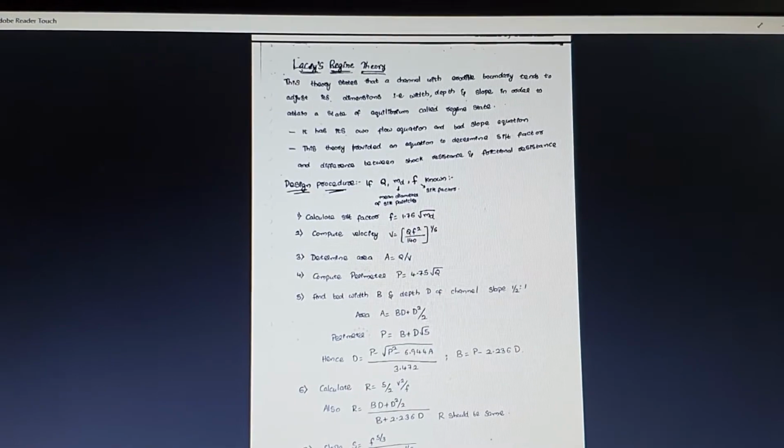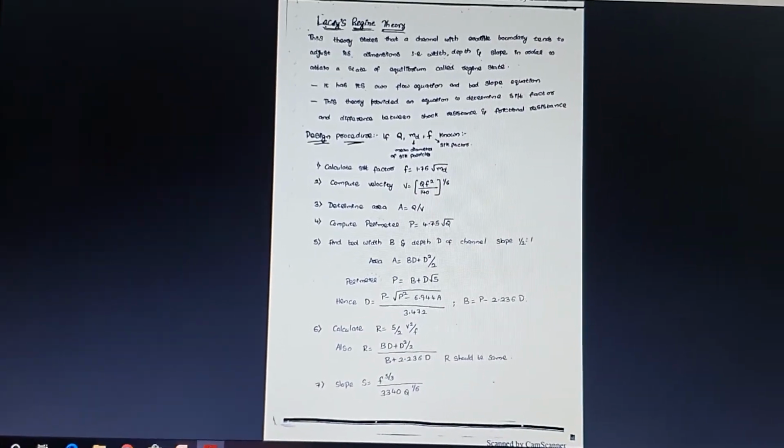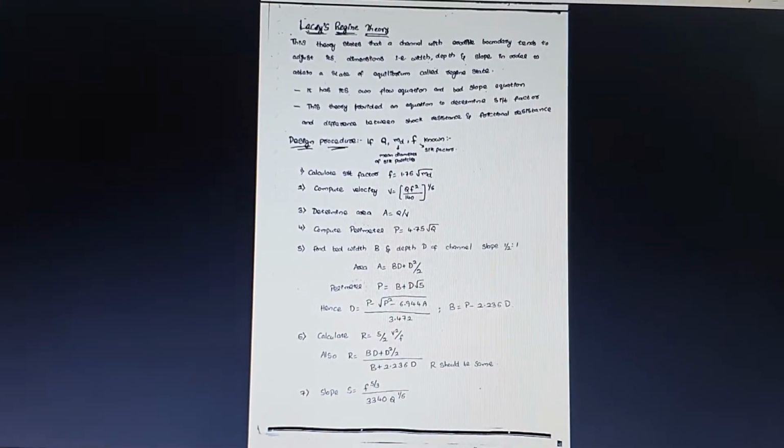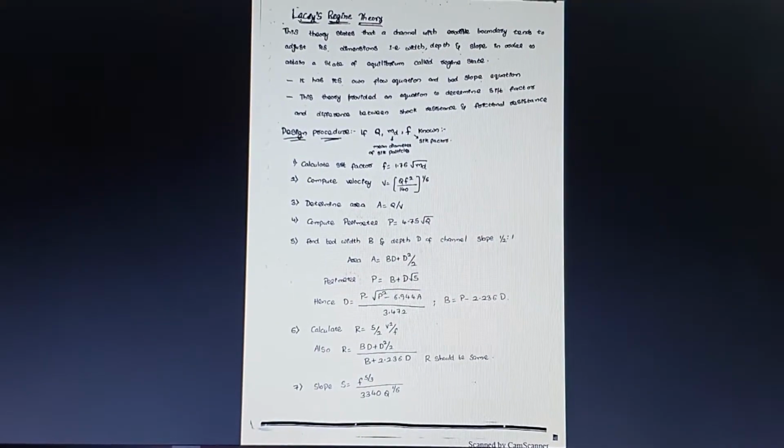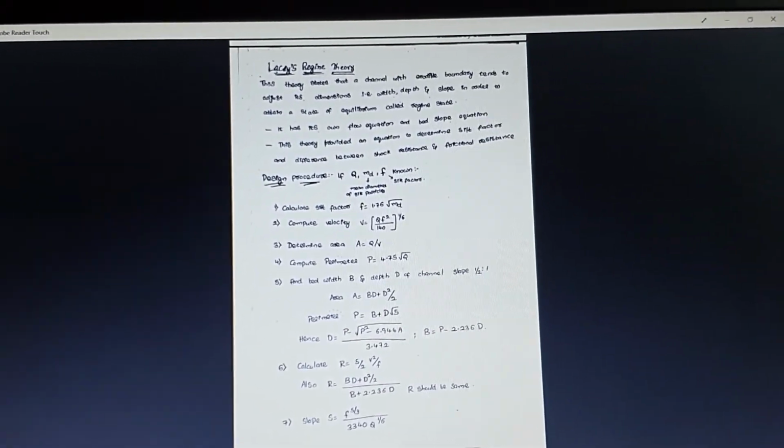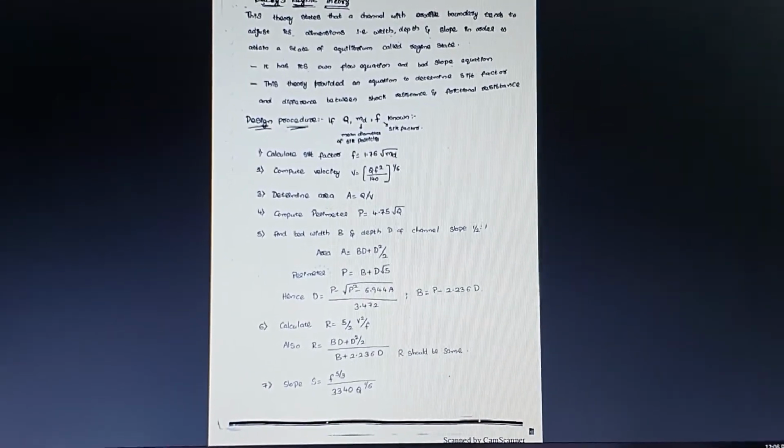So how to identify the difference between Kennedy's theory and Lacey's theory is, in the case of Lacey's theory, in the question he will be giving the value of F, which is the silt factor. If he is not going to mention the silt factor F value, he will be giving the mean diameter of the silt particle. So first step is finding out the silt factor, which is F is equal to 1.76 into square root of MD.